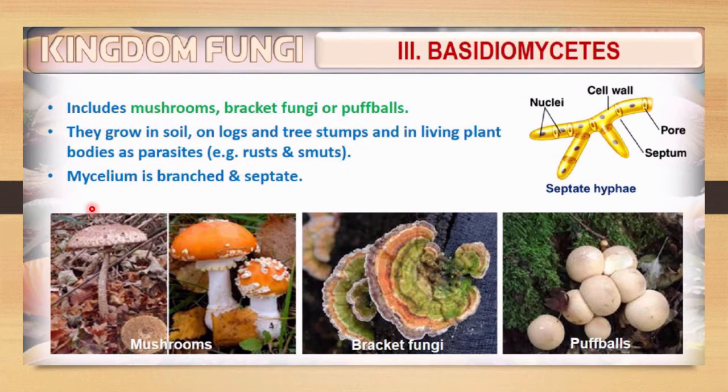The mycelium here is branched. Here you can see a branched mycelium, similar to the Ascomycetes. They are also septate, as in the Ascomycetes. So septa are there, and that's why the nucleus is found individually in the different chambers. This is called the septate type of fungi.